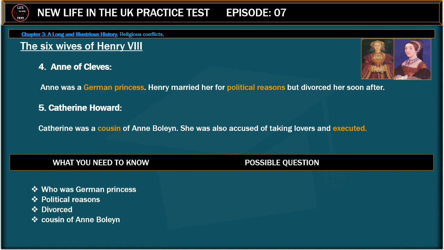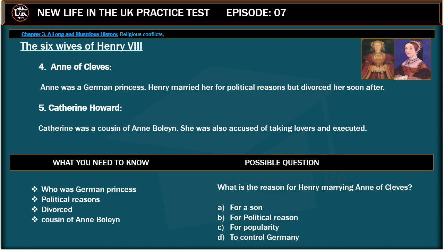What you need to know: Who was the German princess? Political reasons. Divorced. Cousin of Anne Boleyn. Possible question: What is the reason for Henry marrying Anne of Cleves? For a son. For political reasons. For popularity. To control Germany. Correct answer is, for political reasons.